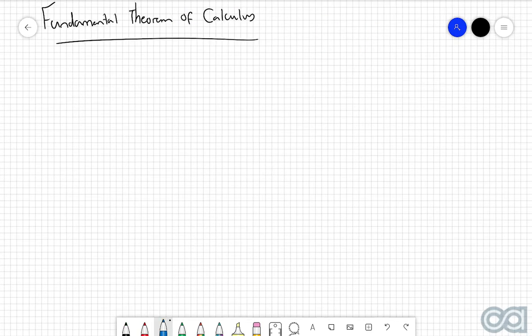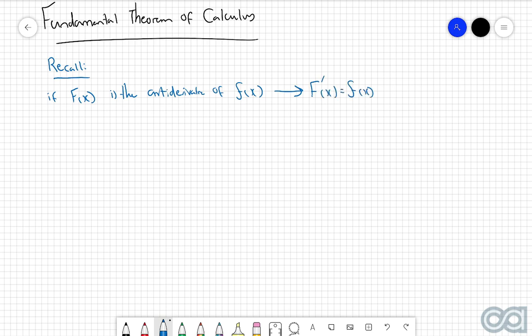So before we introduce the fundamental theorem of calculus, we will have to just do a quick bit of recollection from our previous video all about anti-differentiation. So if you quickly recall from our last video, we said that if capital F of x is the antiderivative of f of x, then these two functions are connected by the following relationship, where capital F dash of x is equal to lowercase f of x.